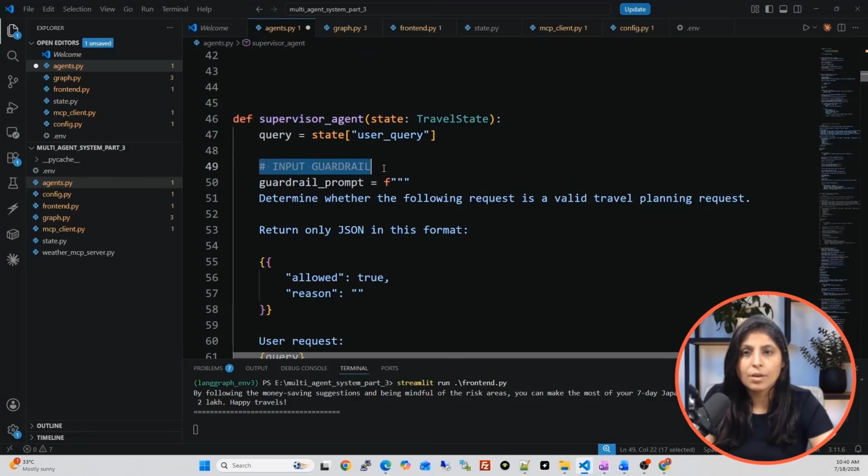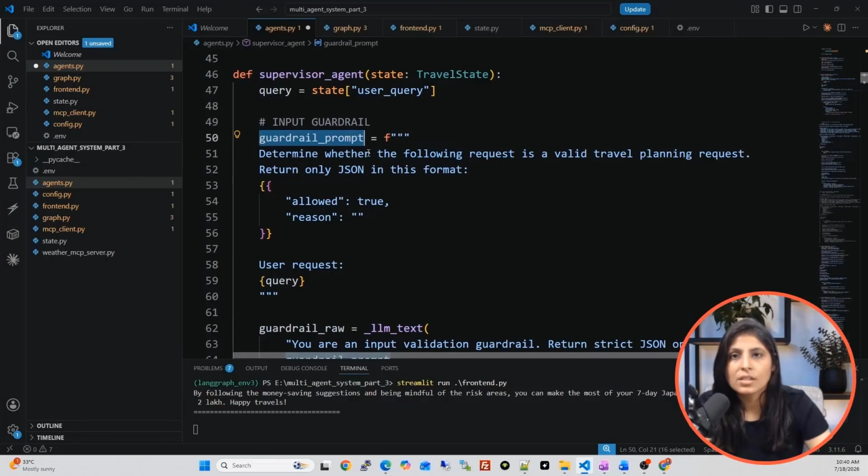Now, input guardrail. I'm writing a prompt for the guardrail. We are writing: determine whether the following request is a valid travel planning request. And this is a guardrail prompt. A guardrail prompt simply means we give this prompt to the LLM, and it tells the LLM to behave as a guardrail.